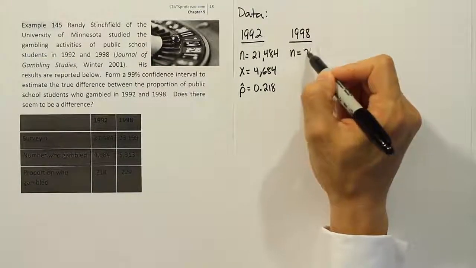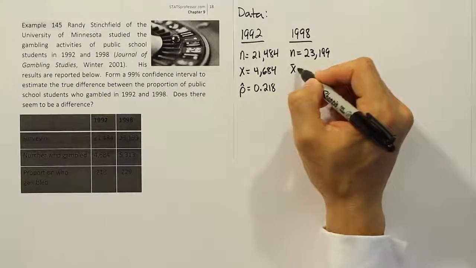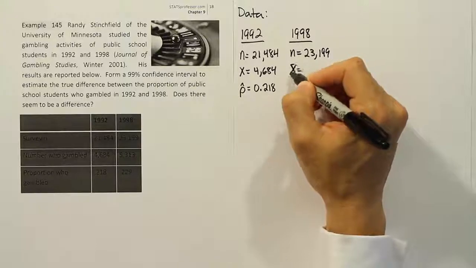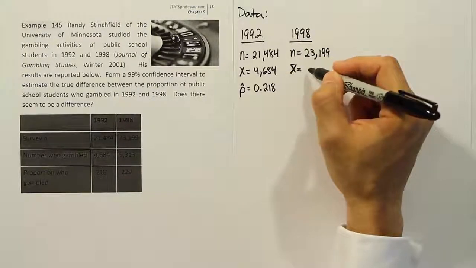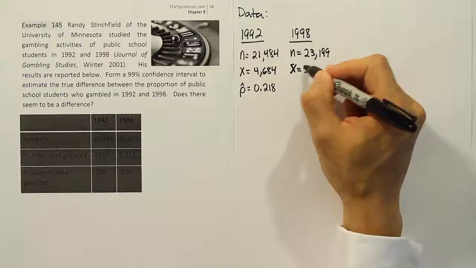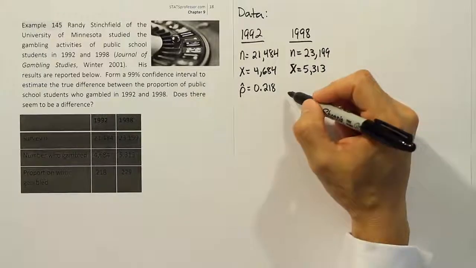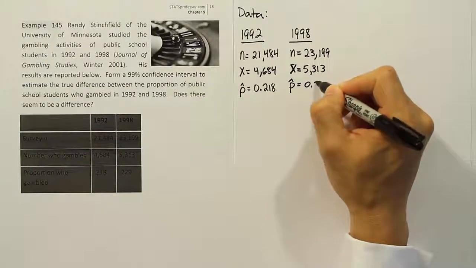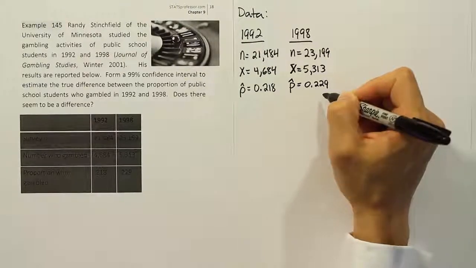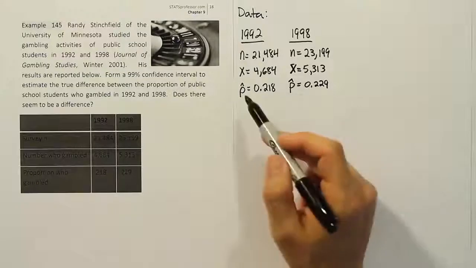All right, then for 1998, we have a similar set of numbers. The sample size here is 23,199. Then we have a number of people who gambled. That's not X bar, I'm sorry, it's just habit of writing X bar, but it's just an X value, and that number of people who gambled there is 5,313. And then from there, the sample proportion for that group is 0.229 or 22.9%. Okay, so we have 92, we've got 98, we have the information we need from there.